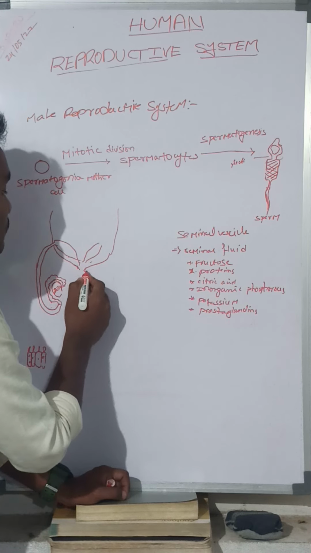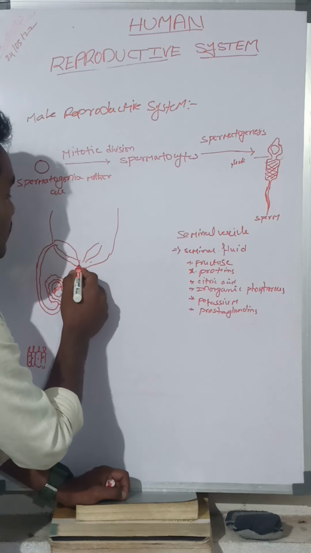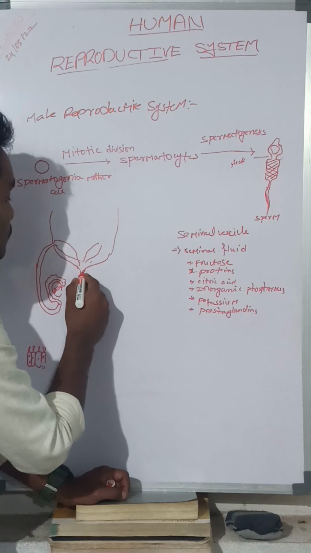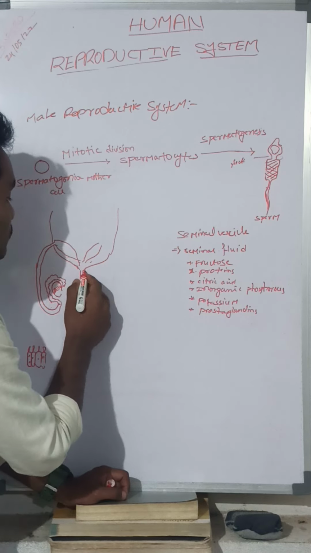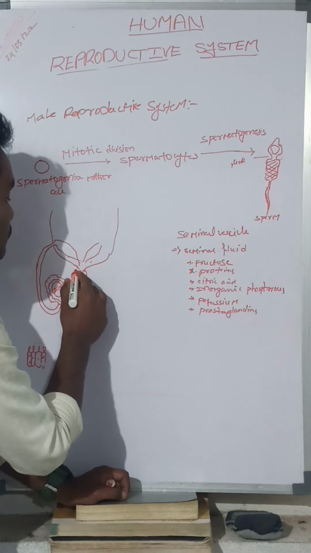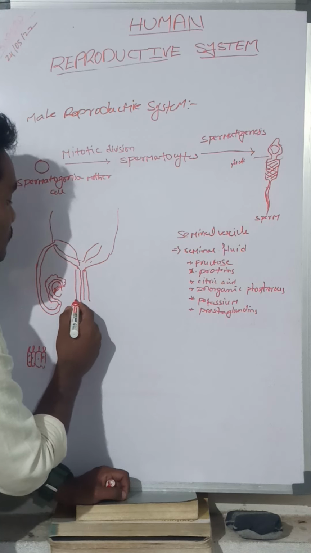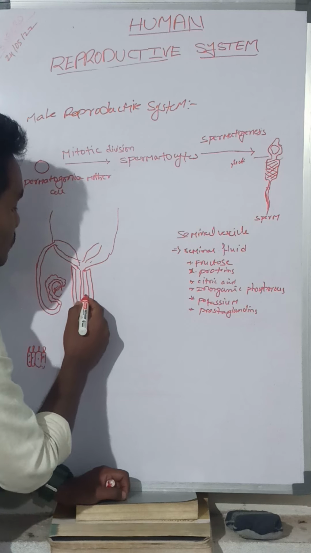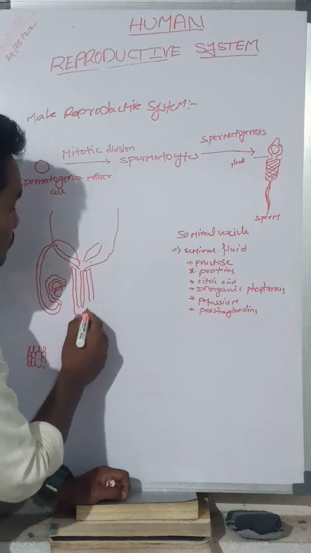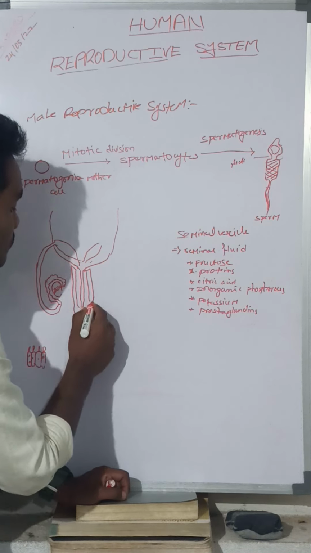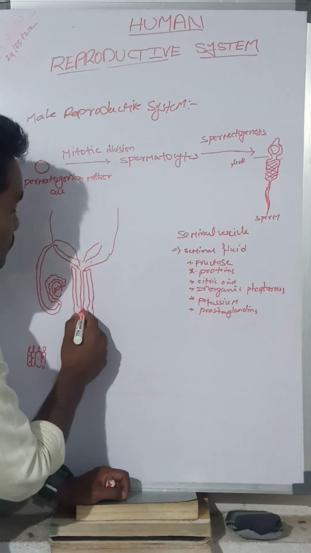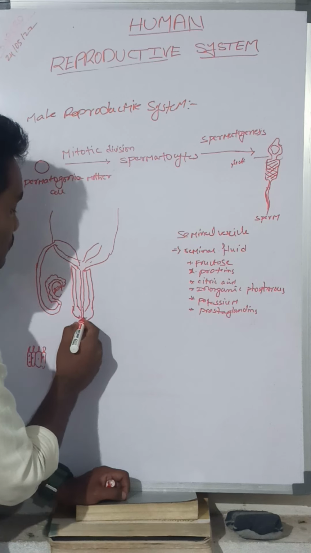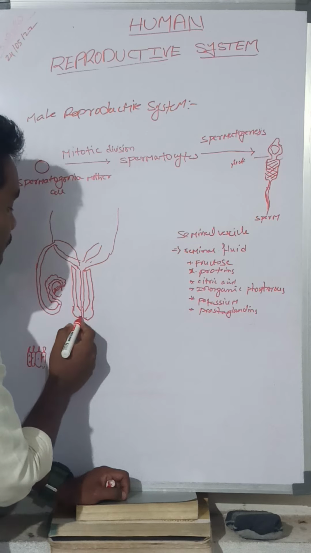Here is the urinary bladder, and from the glans penis, here will be the... okay, see here.